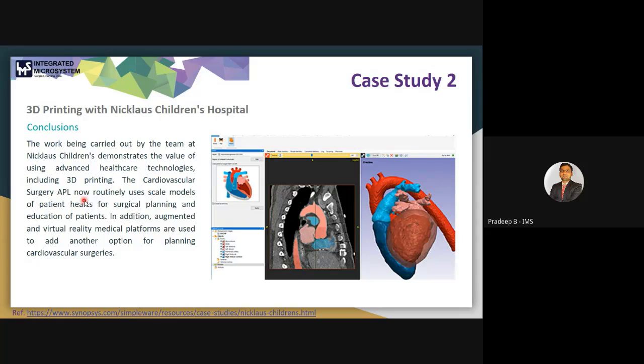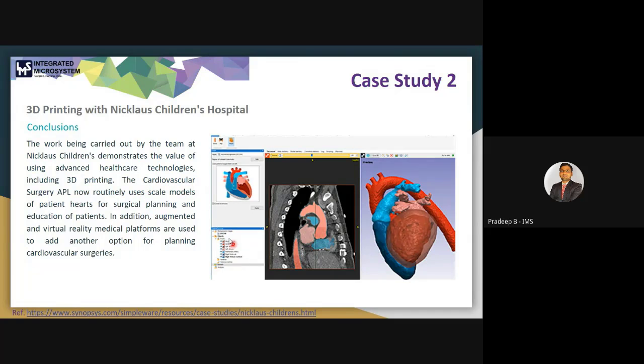Like the APL now routinely uses these scale models because they are dealing with them on a daily basis. They use 100 plus data sets on a daily basis, being a large hospital. Okay, so for segmentation, as we know, it takes time, and if we use that time in a particular data segmentation, then there will be no time for the surgical planning. So we have to use some automated tech to save the time.